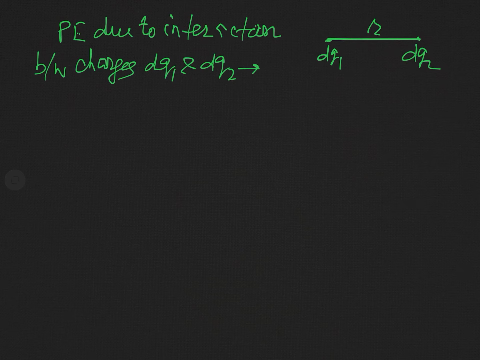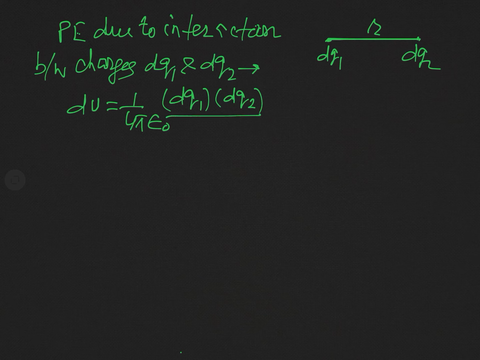What will be this interaction energy? If we consider that this energy is du, what will be this? You know, this is 1 over 4 pi epsilon naught dq1 into dq2 over r. This is a well-known formula for electrostatic potential energy. This energy has been taken positive because these two charges are of similar sign.